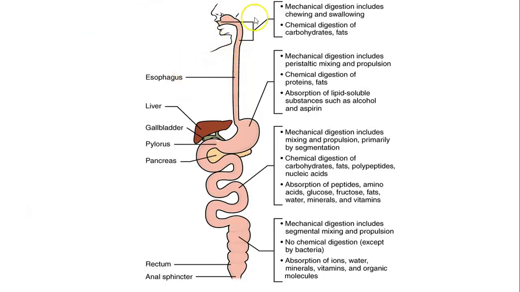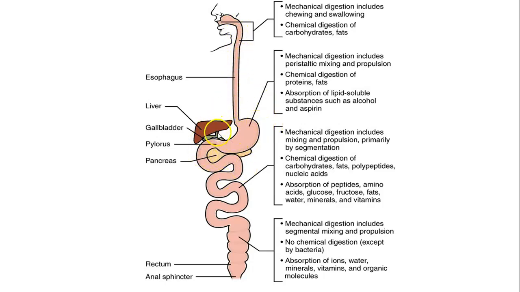Chemical digestion also happens here with the help of the salivary glands that produce saliva that contains amylase enzyme and other enzymes. These enzymes work on carbohydrates and fats. And then the food starts moving down the esophagus, reaching the stomach.